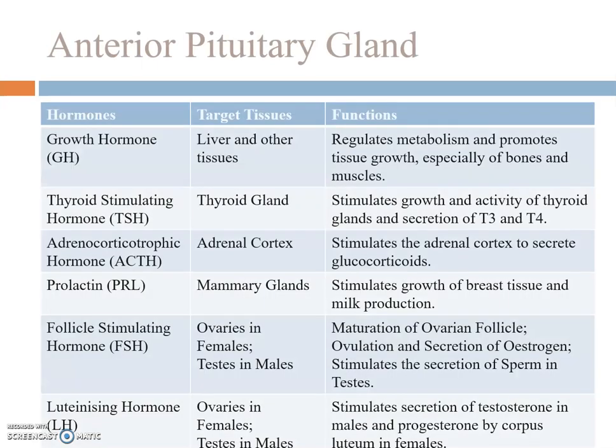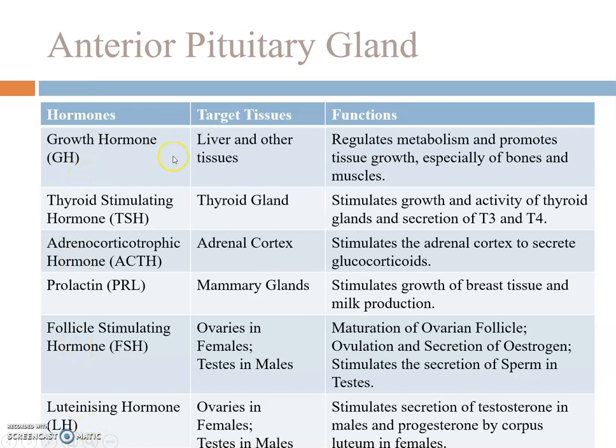Anterior pituitary gland. This is the chart comprising the hormones released by anterior pituitary gland, their target tissues and the function they produce. The various hormones which are produced by anterior pituitary gland are growth hormone, thyroid stimulating hormone, adrenocorticotropic hormone, prolactin, follicle stimulating hormone and luteinizing hormone.